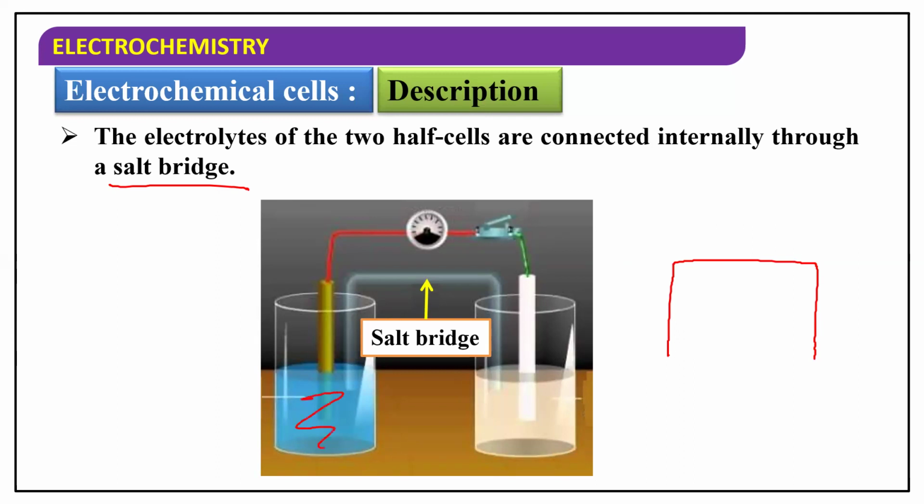So the electrolytic solutions which are present inside the beaker are connected internally through the salt bridge, and the electrodes are connected externally through a voltmeter and switch using the external circuit. Now, I'm going to discuss some information about the salt bridge.